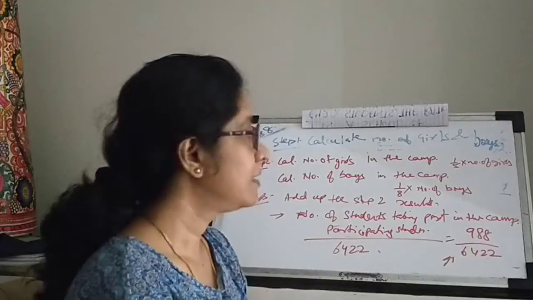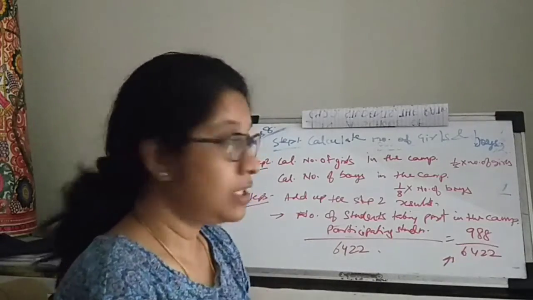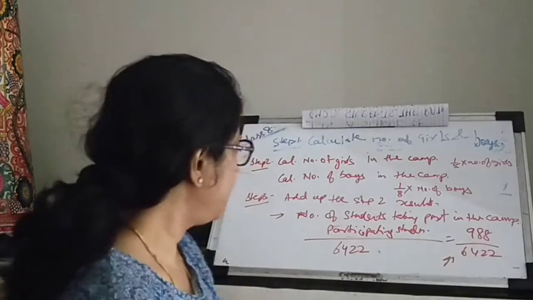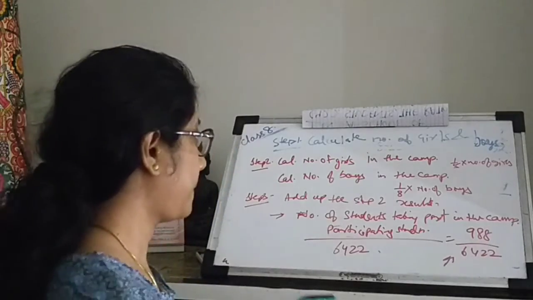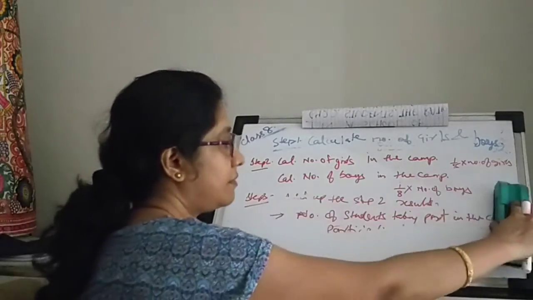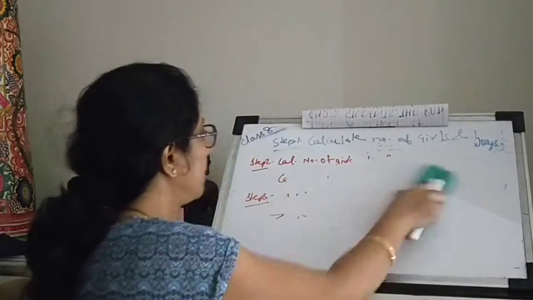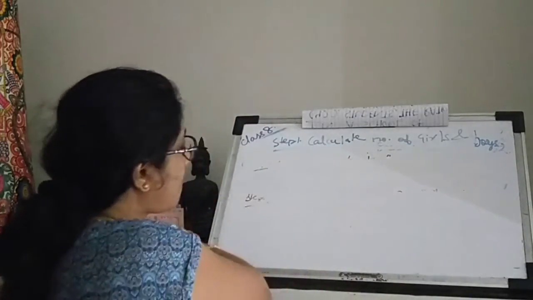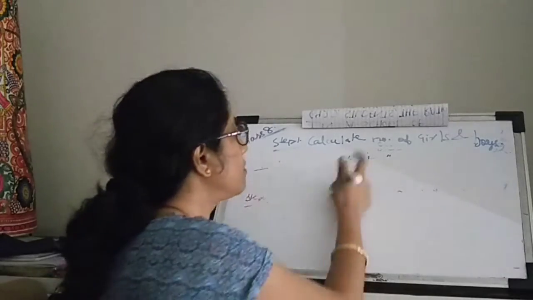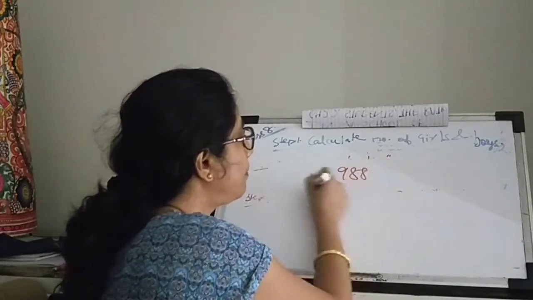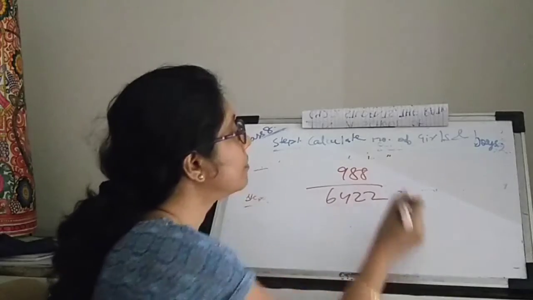Okay, now for reducing it to the lowest form I can just give you a quick trick. Here I had 988 by 6422.